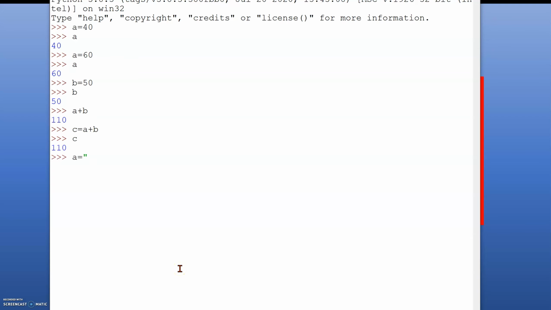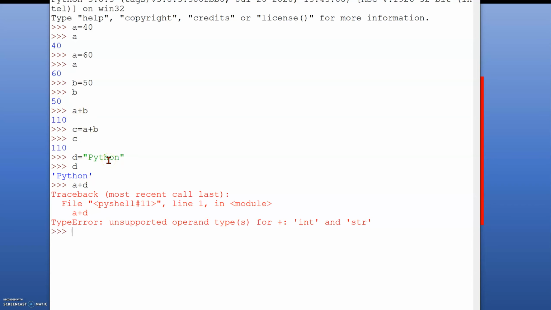Suppose I'm taking d, and I write d is equal to Python. This gives me a string value because these are letters. Now if I write a plus d, what will happen? a is already 60 and d is Python. I'm adding my numeric value with the string, and it gives me an error. It is not possible to add an integer and a string.